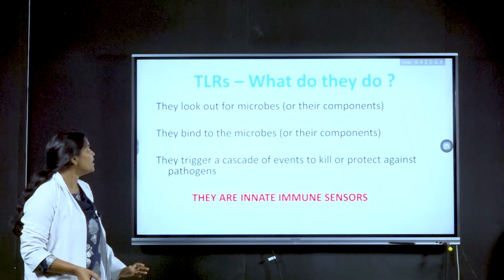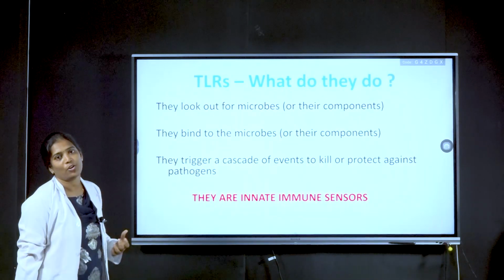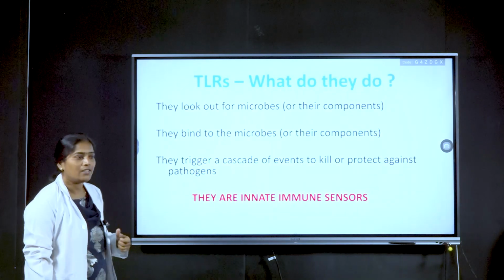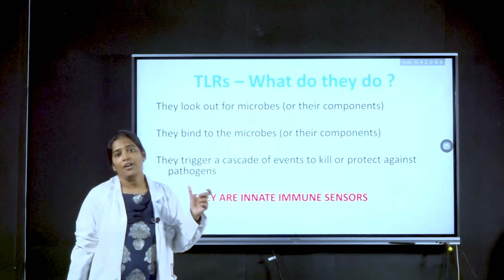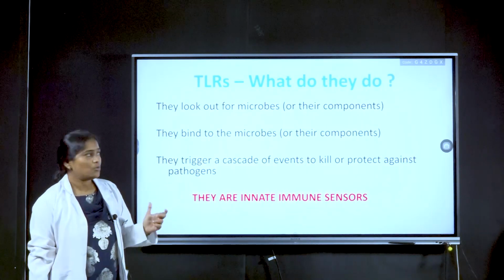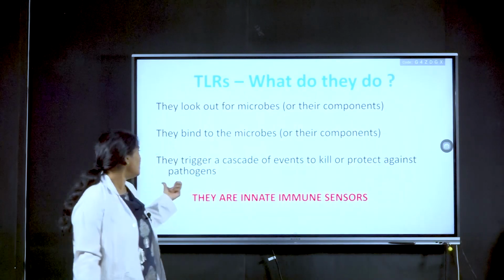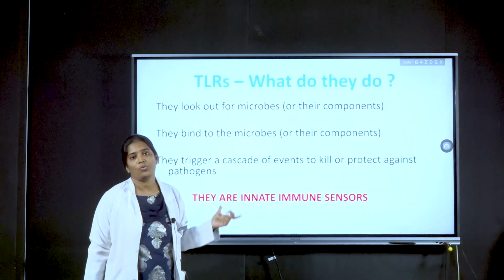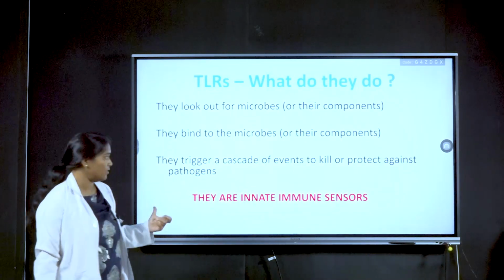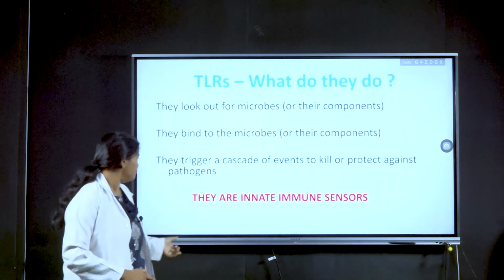TLRs look for microorganisms, that means they can detect an incoming microorganism and differentiate between a normal cell and a virus or bacterial cell. They bind to the microorganisms, and that's how they trigger the cascade of events to combat that pathogen. So that's how the immune response is activated.